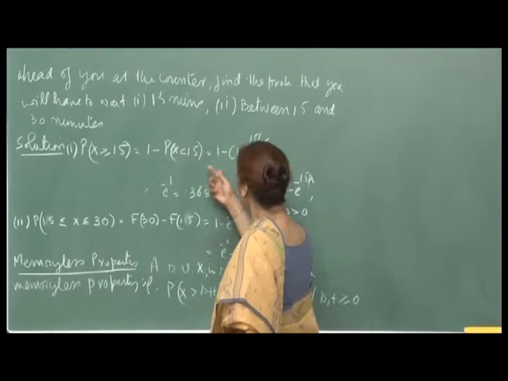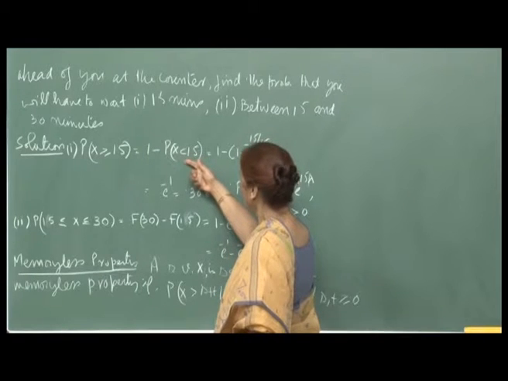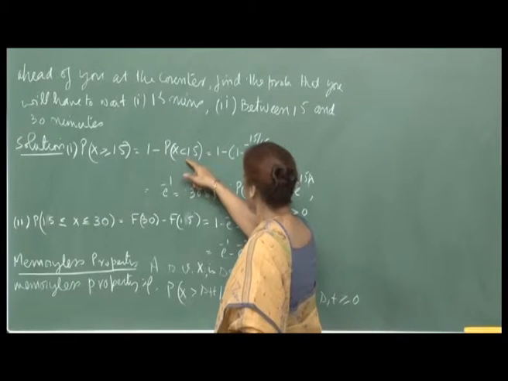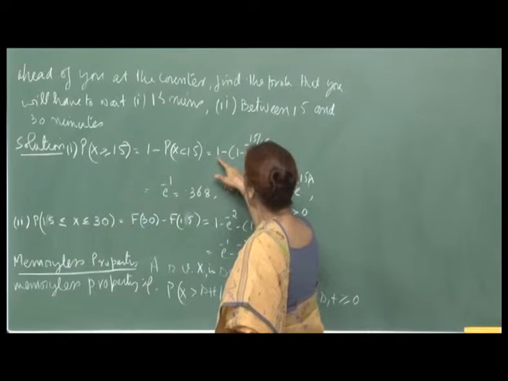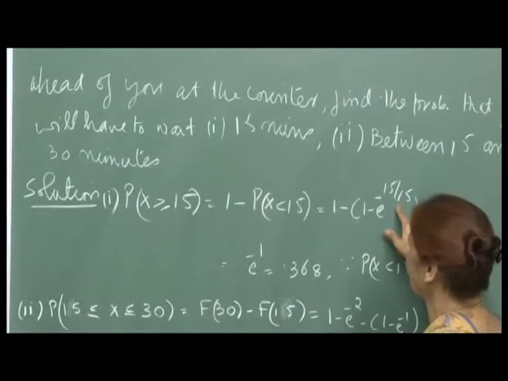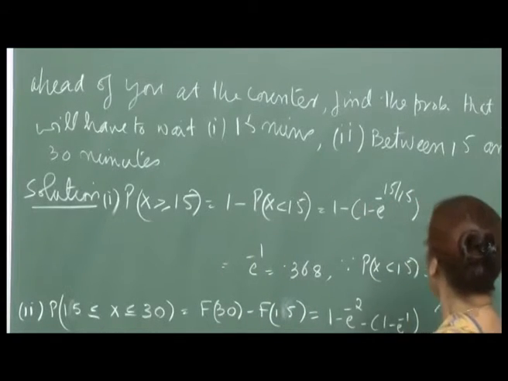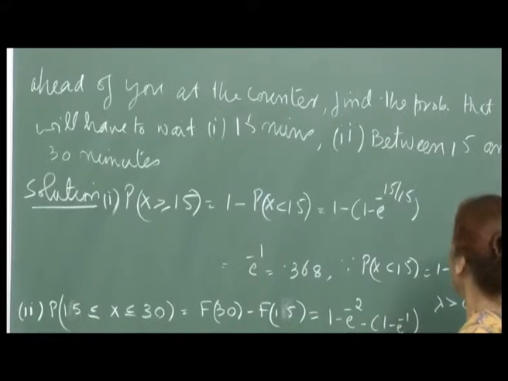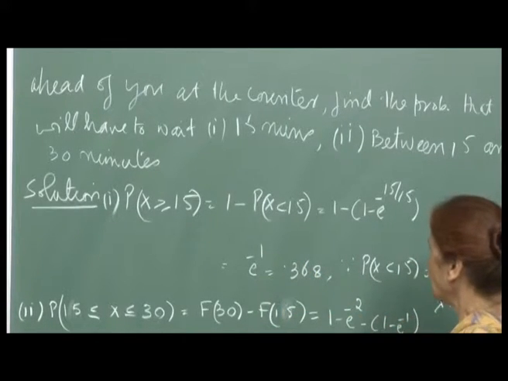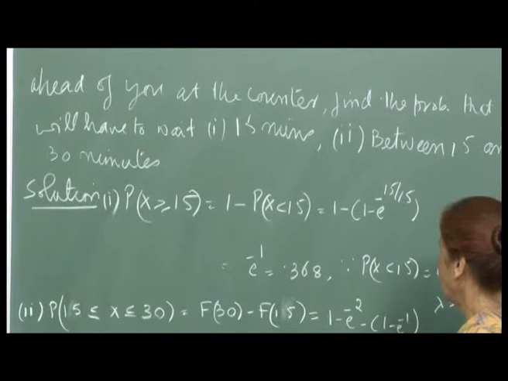And as we have computed this already for the exponential distribution, this will be 1 minus of 1 minus e raised to minus 15 by 15, because your lambda is 15. So, this probability comes out to be e raised to minus 1, which is 0.368.